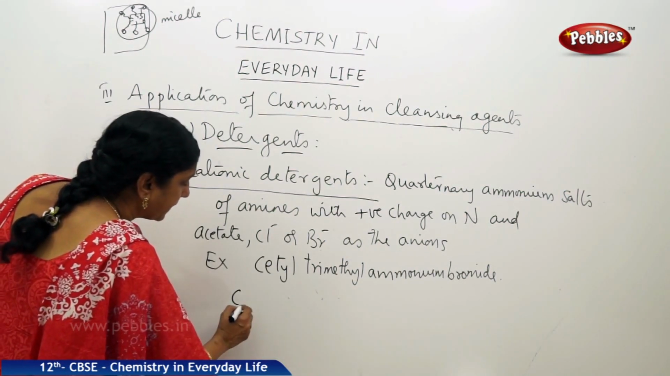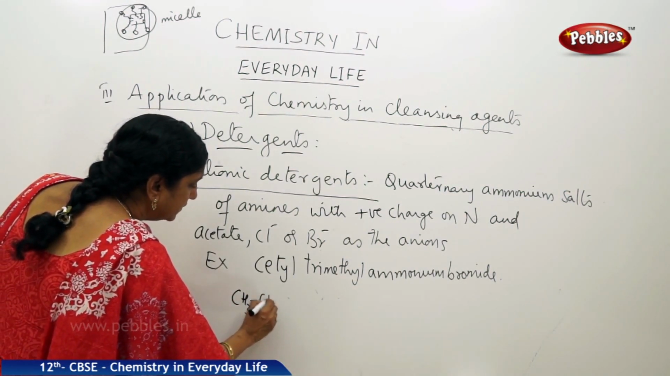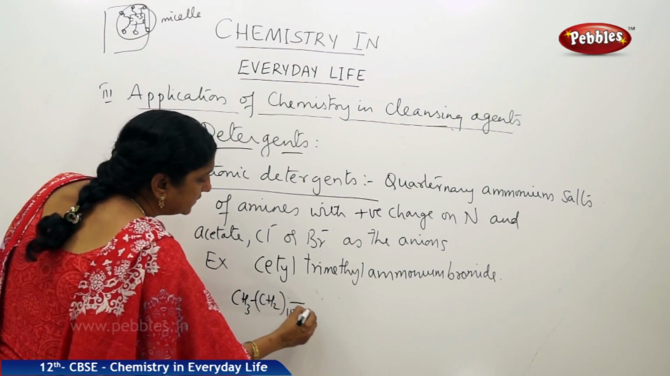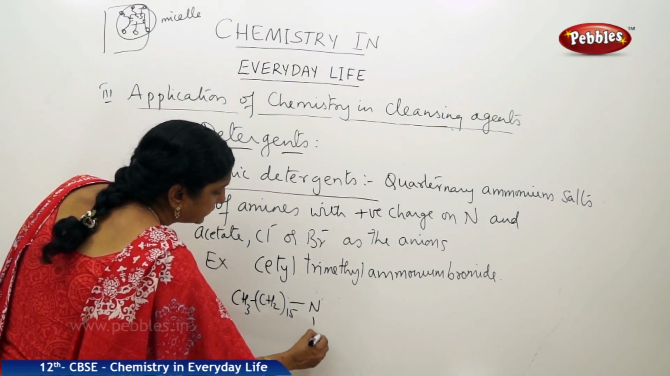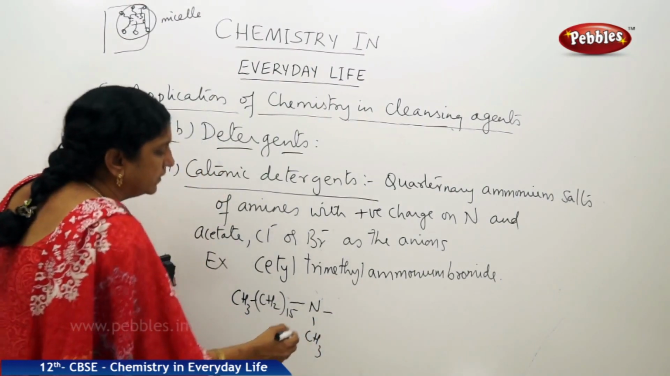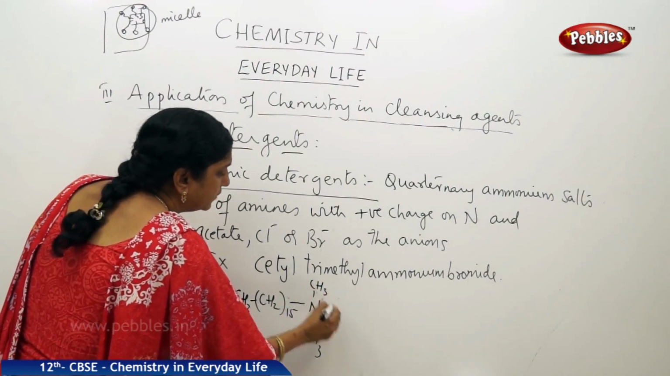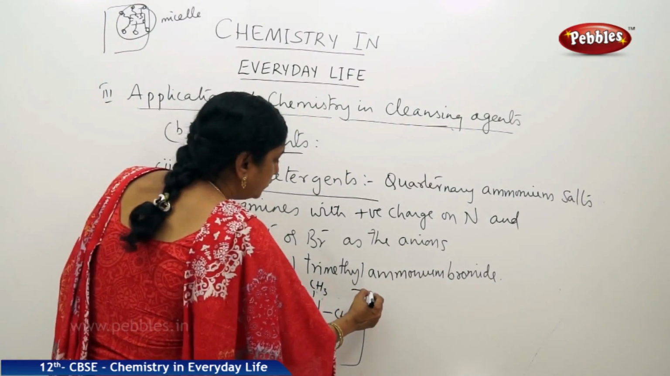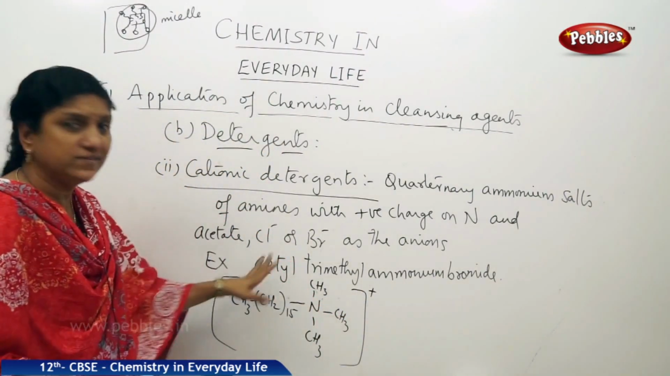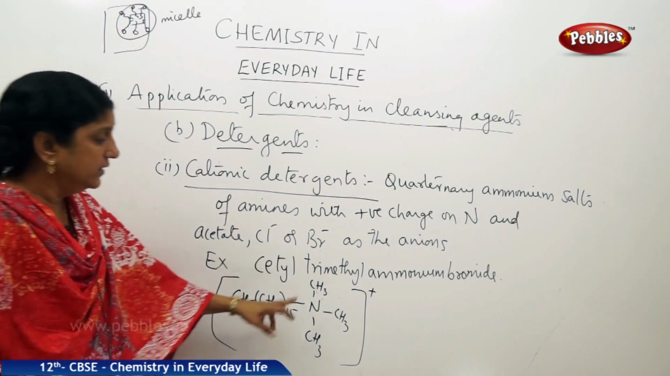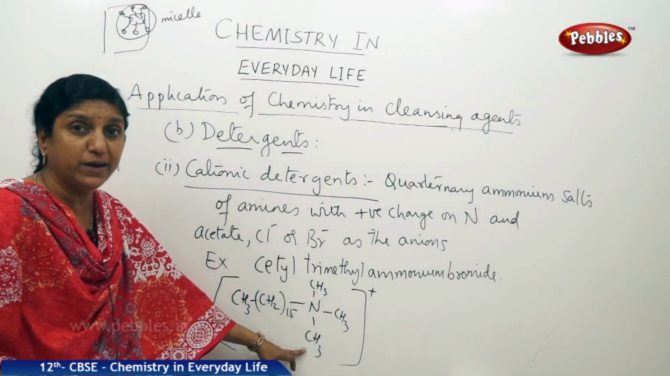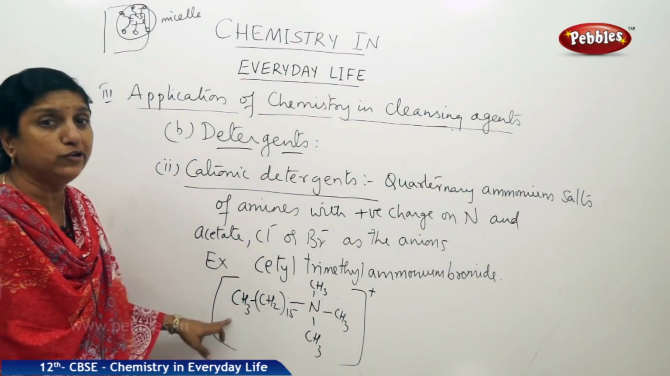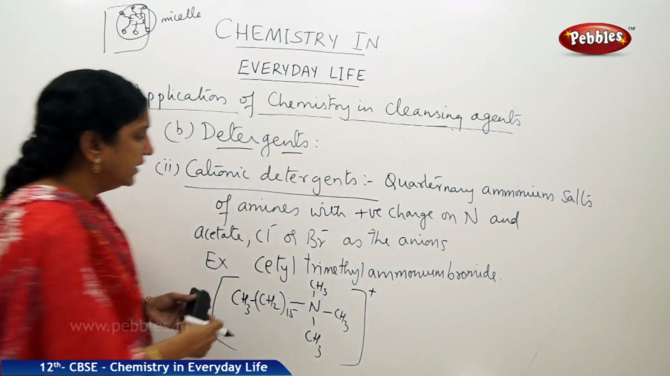CH3, CH2 15 times. So 15 plus 1, 16. Cetyl trimethyl ammonium. Trimethyl meaning there are 3 methyl groups. Ammonium we know is NH4 plus, right? So all the hydrogens have been replaced in NH4 plus. 3 of them have been substituted by methyl groups, and the 4th hydrogen in ammonium is substituted by this cetyl group which has 16 carbons in it, and bromide.